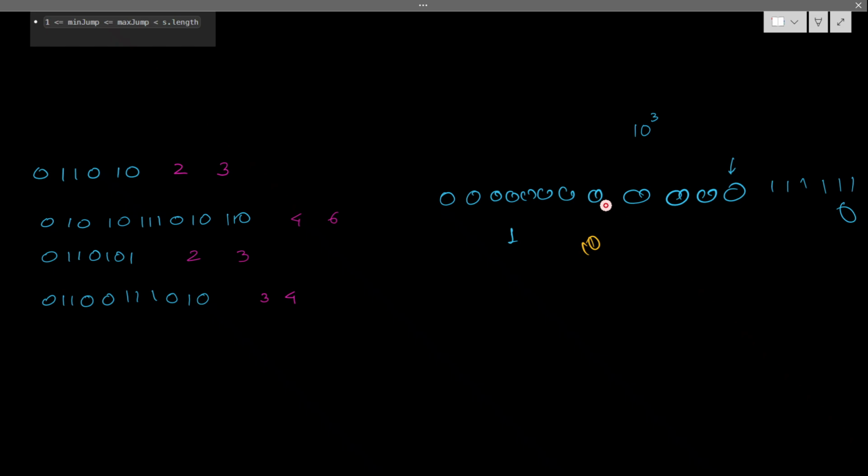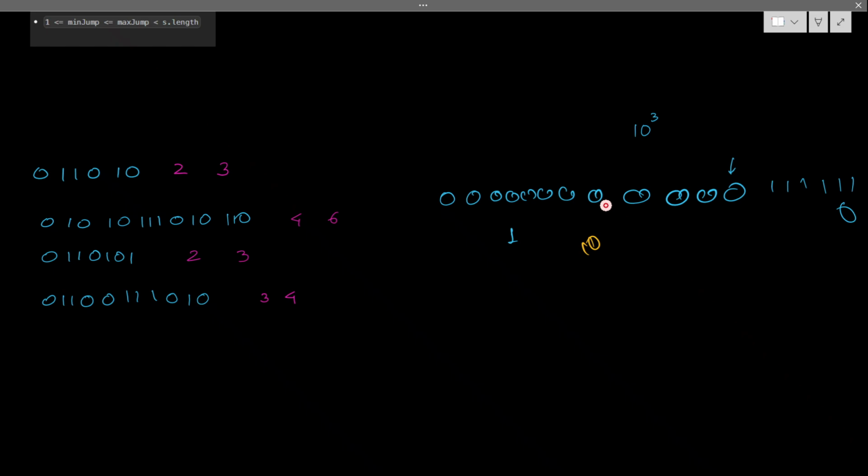Can I reach there? We don't have the adjacent nodes. BFS will only work when we have something fixed, like from this node I can go up to this node. If the adjacency matrix is present, then BFS is helpful.